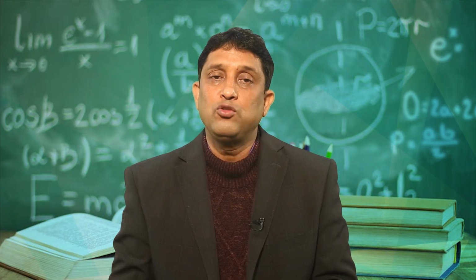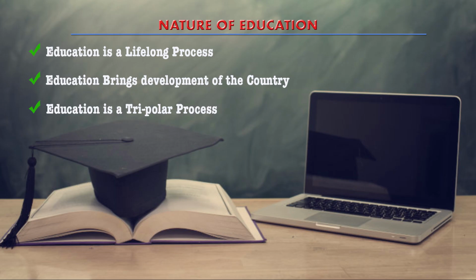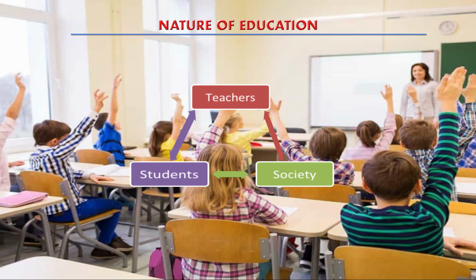And further we can say that, so far as the nature of education is concerned, education is not a bipolar process, rather education is a tripolar process. So, here you see on your screen, teacher, student and society are three different poles in education. So, when the student interacts with the teacher and comes in contact with the society, with our culture, our customs, our traditions, with different groups of the society, with the peers, he or she learns a lot.